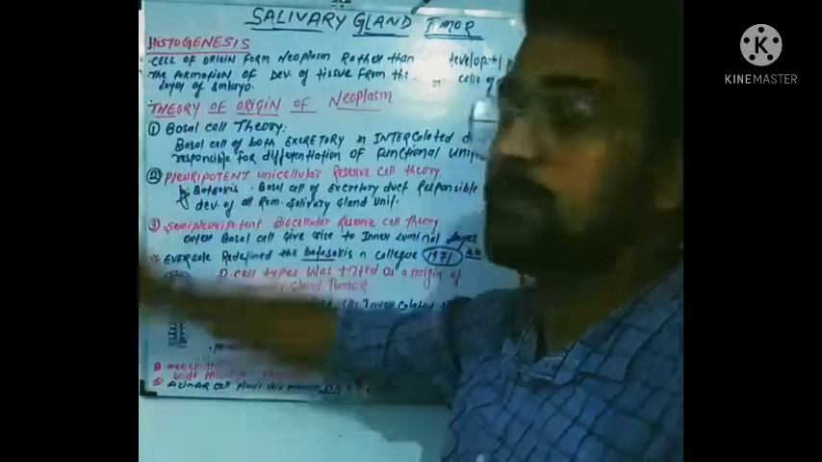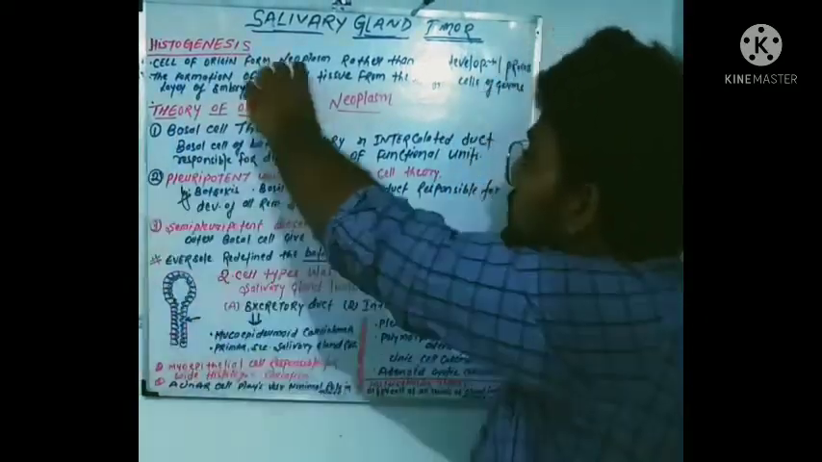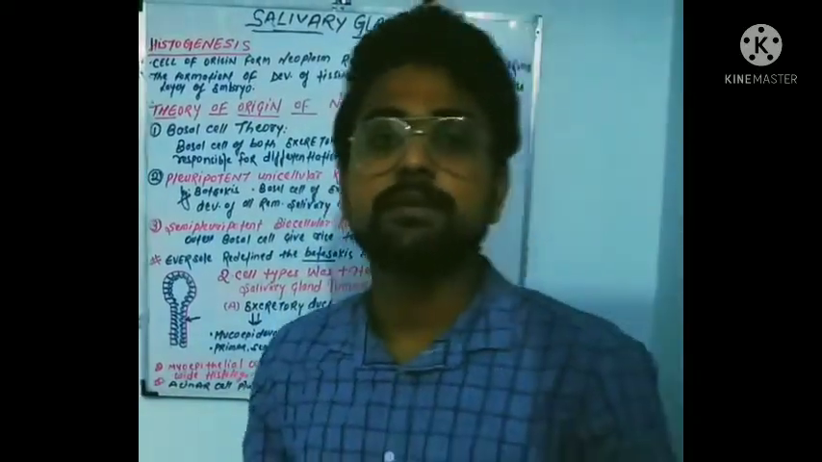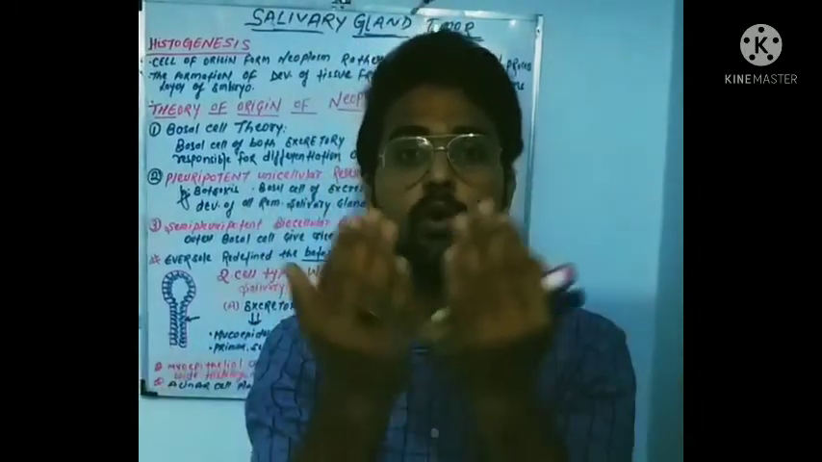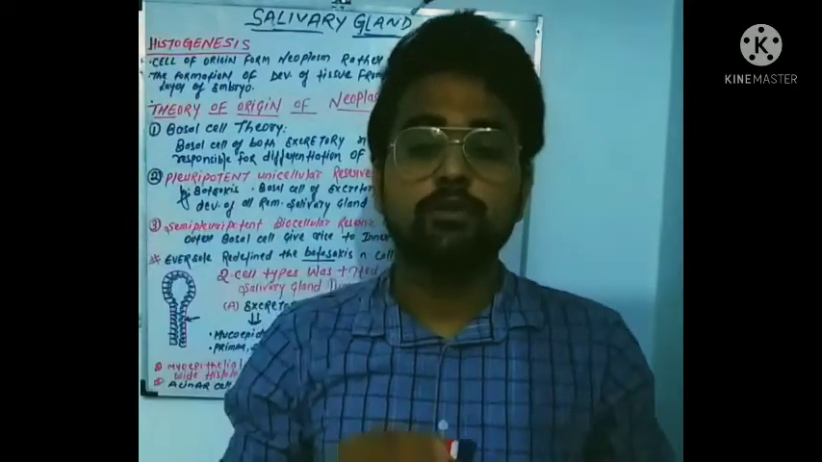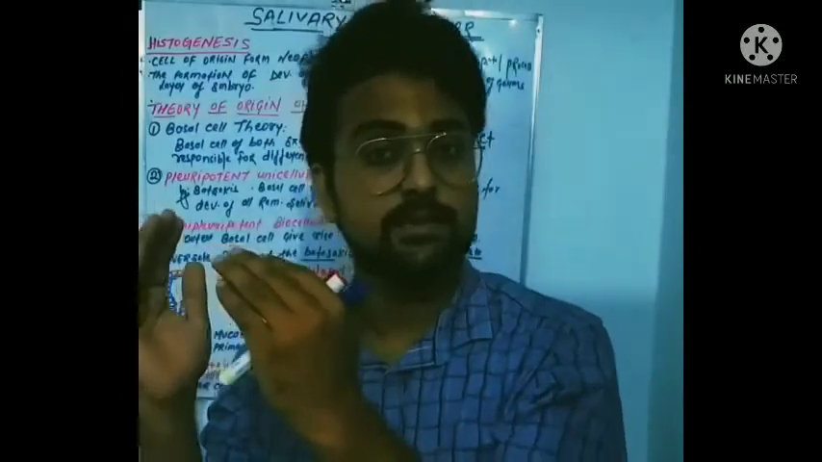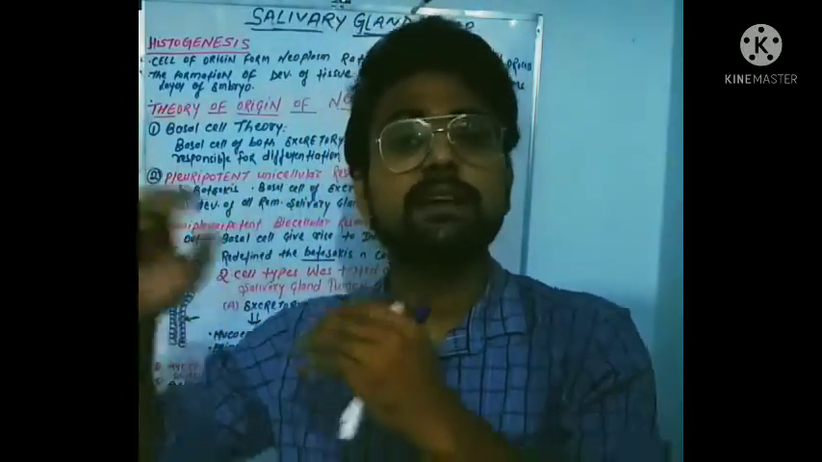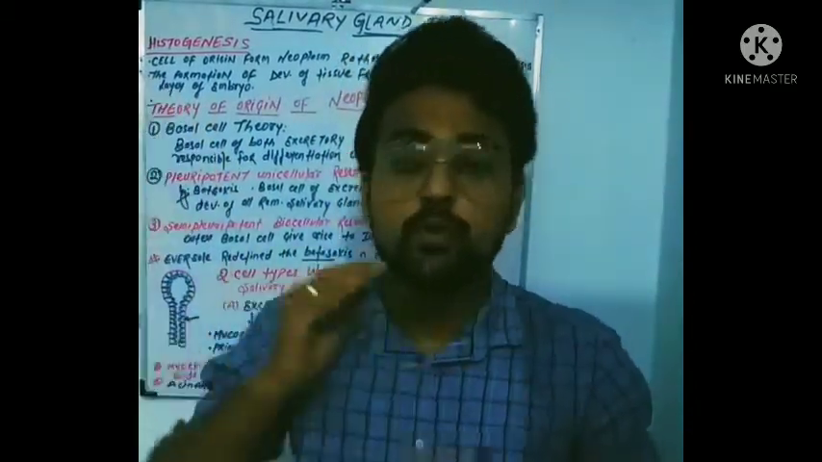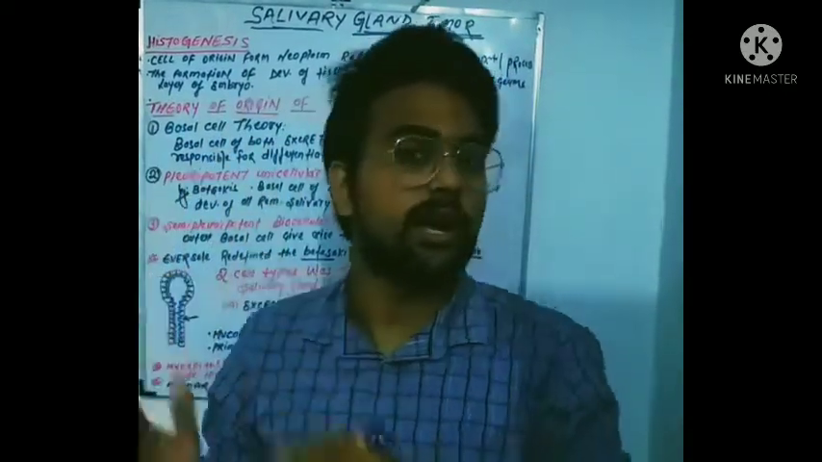In the histogenesis of the salivary gland tumor, the cell of origin forms the neoplasm rather than a developmental process. What does it mean? It means this tumor is formed as a whole from the cell of origin. It is not a developmental process through which the tumor arises. This tumor arises from some cells. It was said from the beginning that the tumor originates from a cell, not through a developmental process. These are particular cells through which the tumor originates.